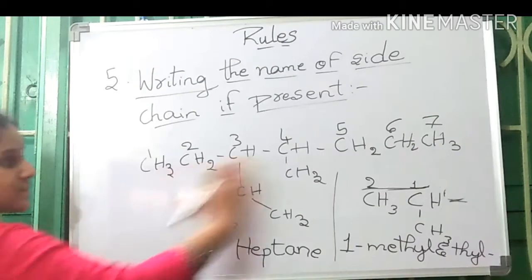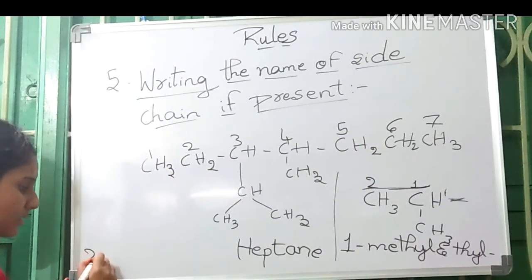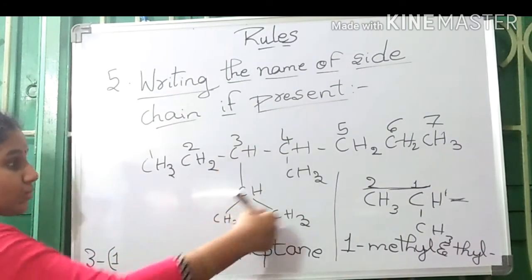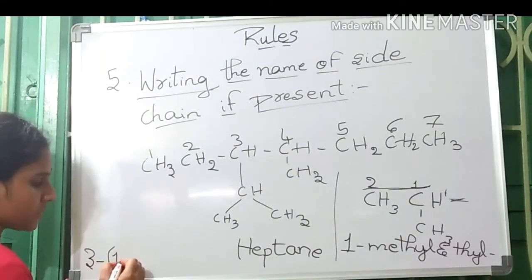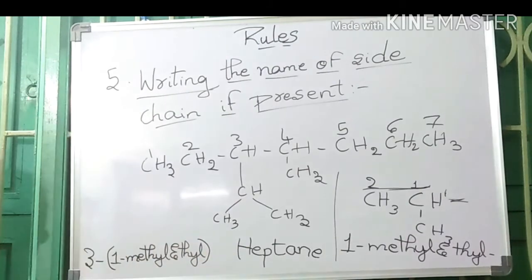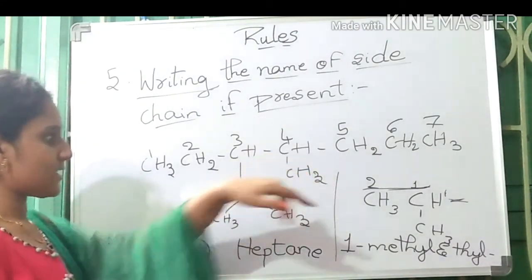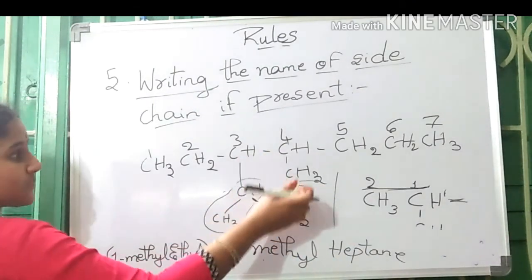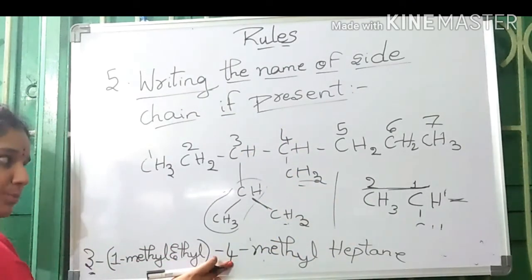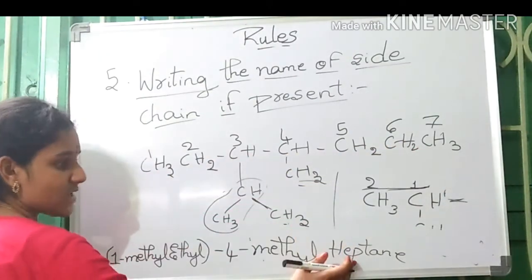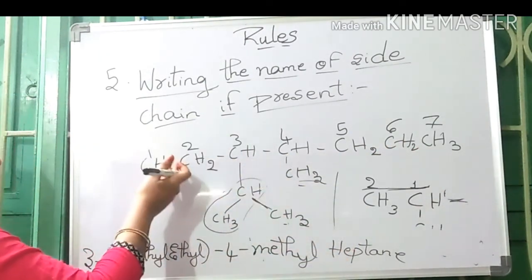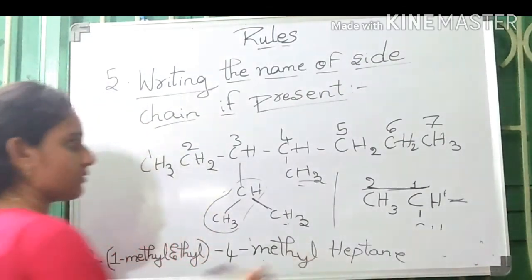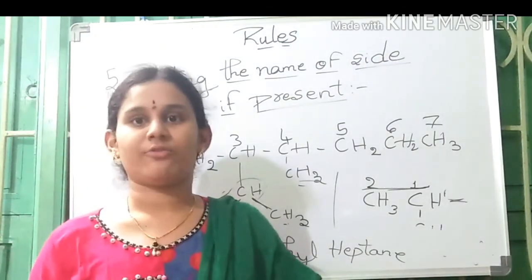So the name of this compound would be 3. We have to mention a bracket in it. We have to name this substituent 1-methylethyl. Close the bracket and start naming the other substituent. Next, the other substituent is a methyl group. It is present on the 4th carbon. We have mentioned the position. The number of carbons is 7. Hept is the root word, and no unsaturation is present. So, ane. This is the end of the nomenclature.